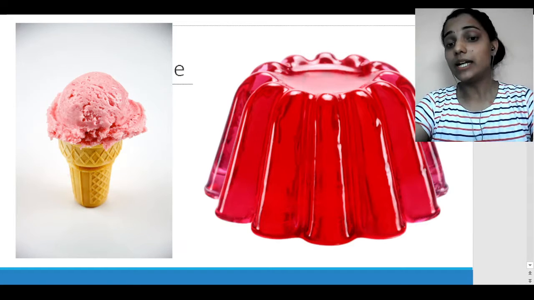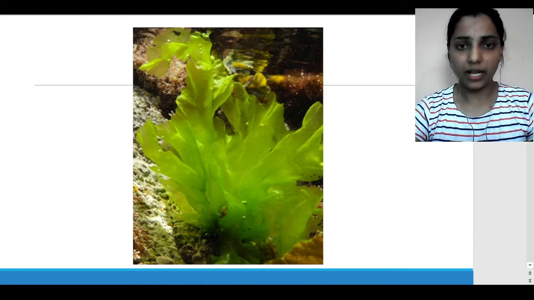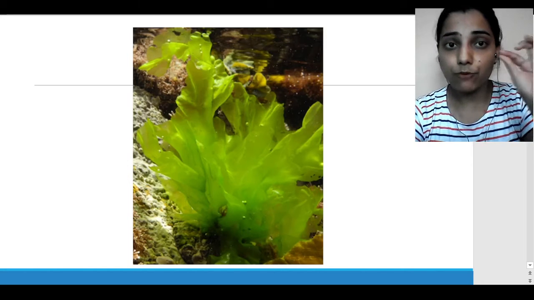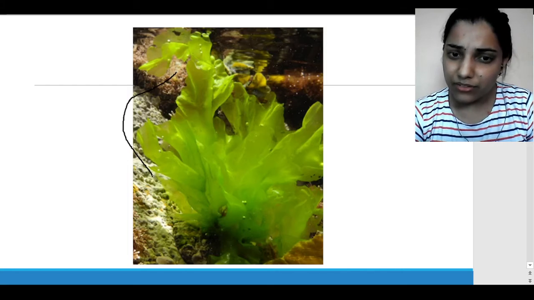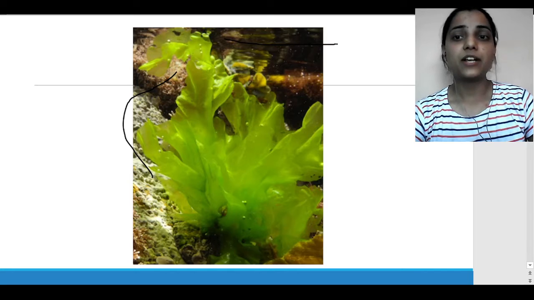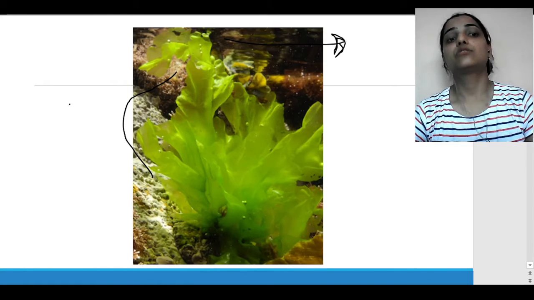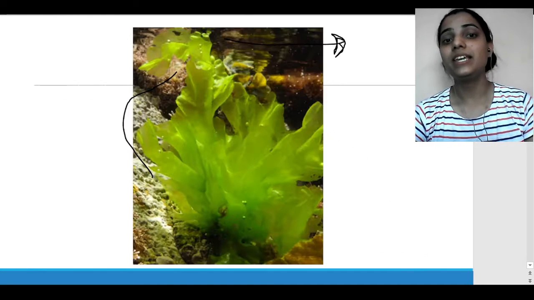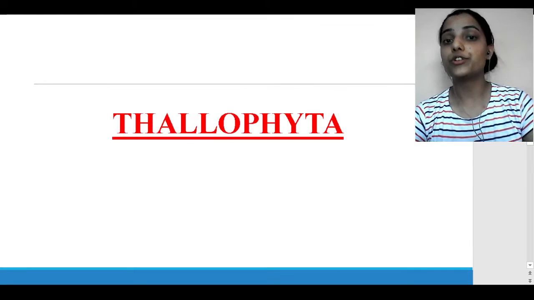Now I'll show you a picture again, and you can find that gelatin came from this. Now what do you observe, is it looking like a leaf? It's looking like a leaf, though I can't say properly that this is a leaf. So yeah, it must be from kingdom Plantae, isn't it? I have told you about plants that do not have a differentiated body, so maybe it comes under the Thallophytes. Yes, you are very correct.